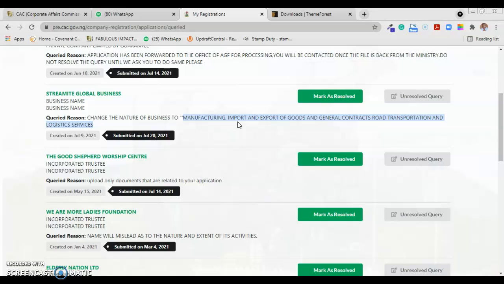Sometimes when I get queried, I will not even do anything. I will just mark as resolved, because I know that there's nothing wrong with this. And then before you know it, someone else approves it. So that is how it works also. I'm not saying that it's always like that, no, but most likely when there's nothing wrong with your registration, maybe a staff, for their own reason or their own experience, disapproved, when you mark as resolved, someone else can approve. Okay, so let's go to nature of business, and I will show you how to work on your nature of business so that CAC will accept it.